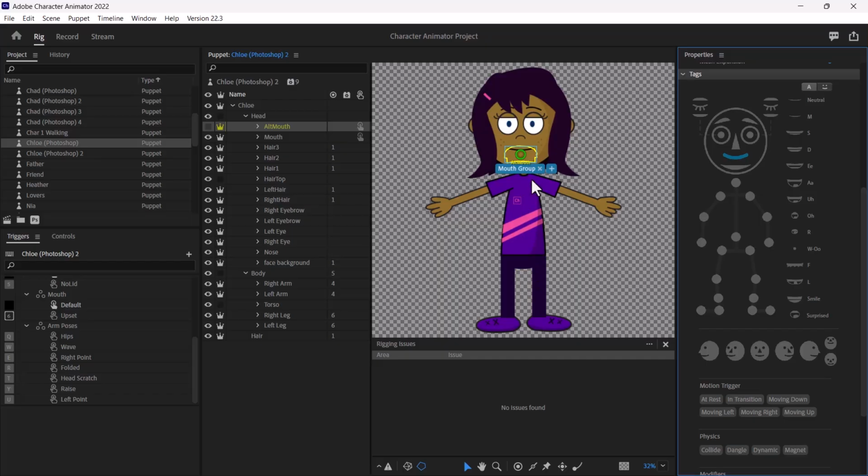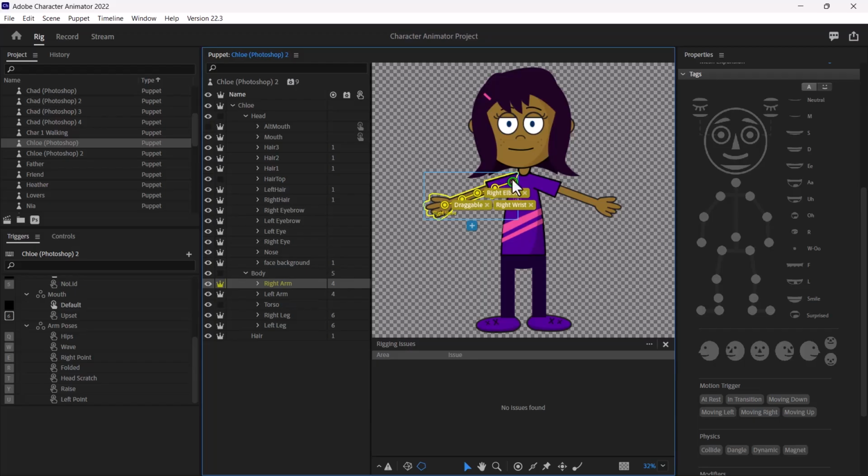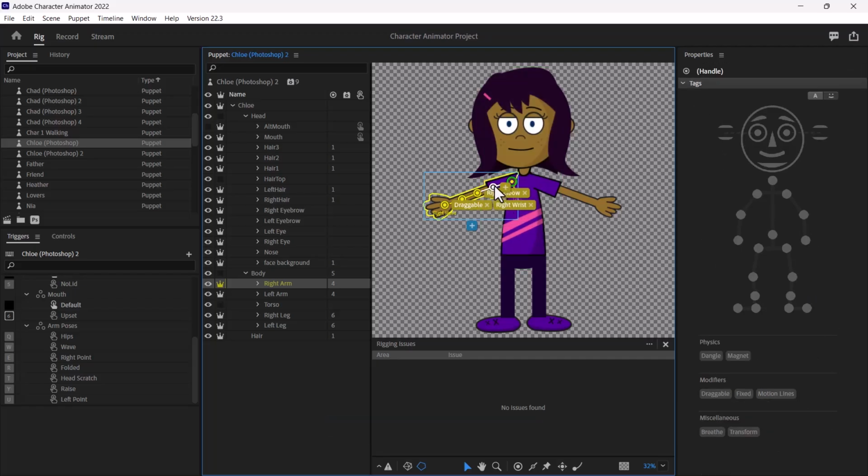Alright, so if we go to the right arm, which is this, you can see all these different tools that were added from this option here. So these are the different tools that you have. This is your handle tool, this is your stick tool, this is your pin tool, this is your dragger tool, and then you have your dangle tool. Okay, so it was from here that all these were added. So this is basically your handle tool, and then this is your stick tool.